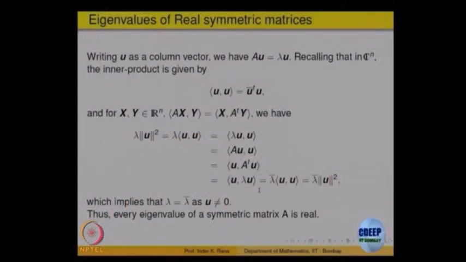So those are the properties of the dot product for Cn. Okay. So that gives you lambda should be equal to lambda bar. So only here have we used that A is symmetric, that A transpose is equal to A. Otherwise it is just a definition of the dot product, nothing more than that. So all the eigenvalues are real.